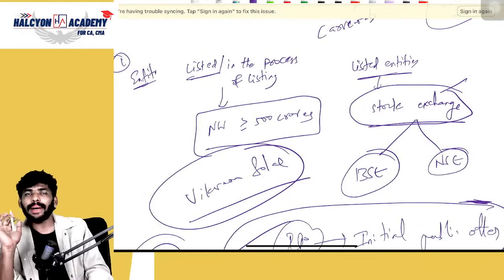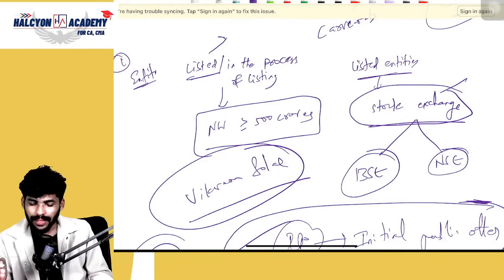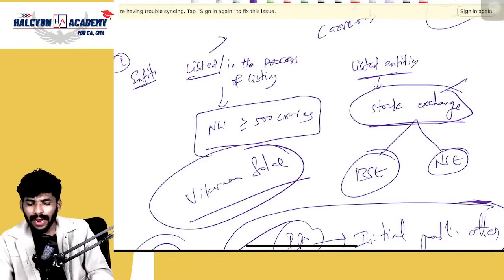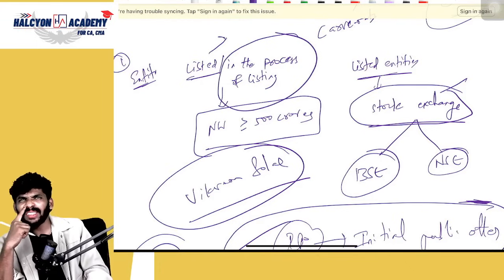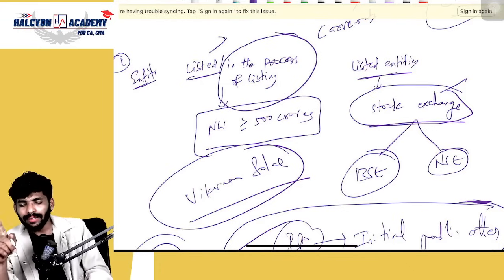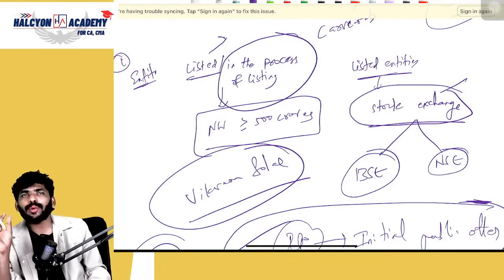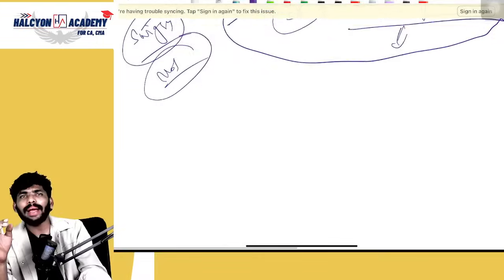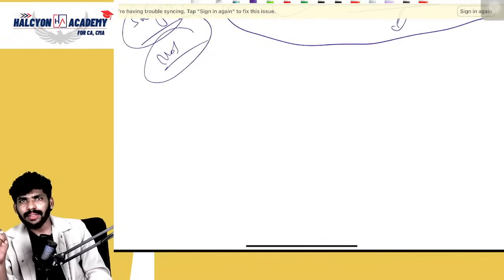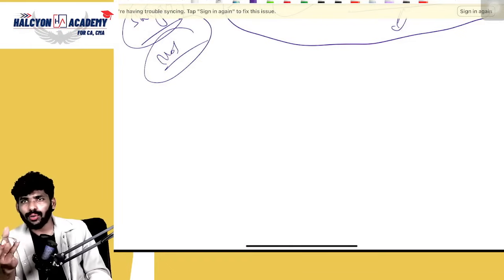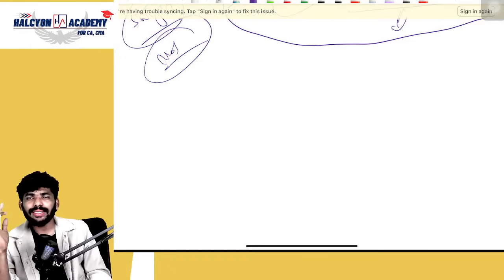They are listed in the market. Next, I won't discuss all the things. In the process of listing, basically in one day we cannot complete the whole listing process, guys. The bidding will happen, the public will subscribe, and the shares will be allotted. After allocation also, they will take 1 hour, 2 or 3 days to list it.